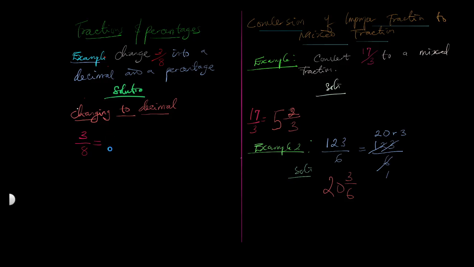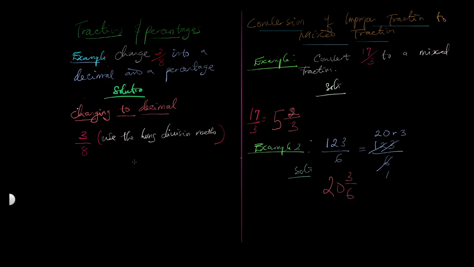Let me put it as a hint that you should use the long division method, and this is what it means.